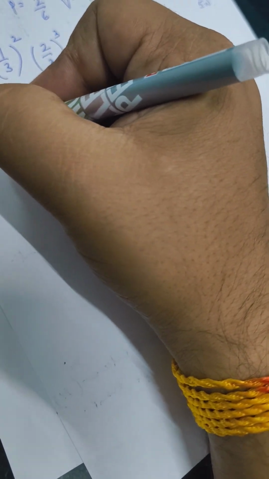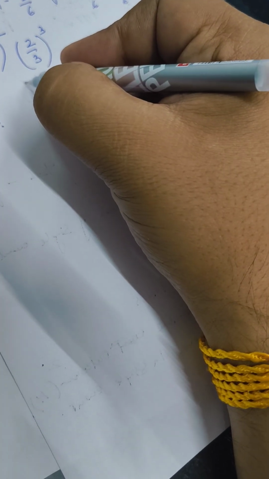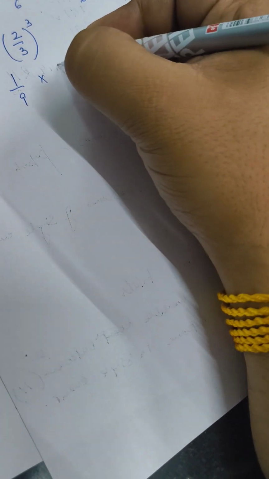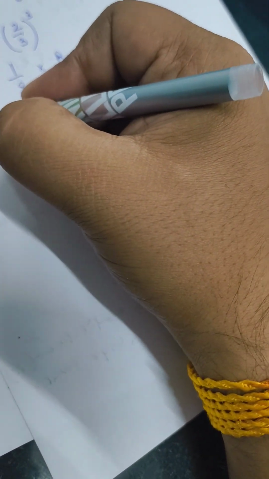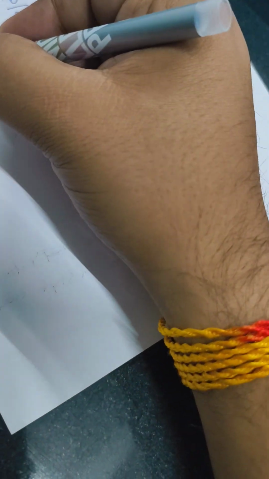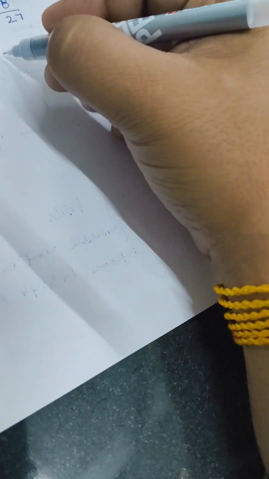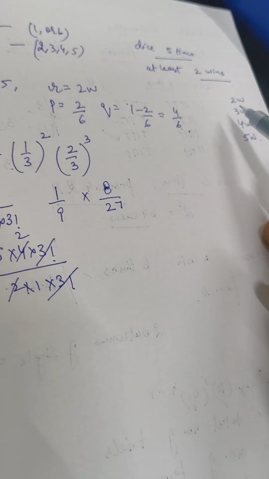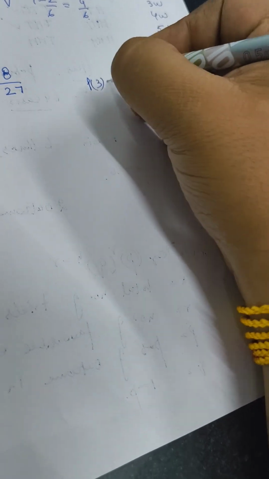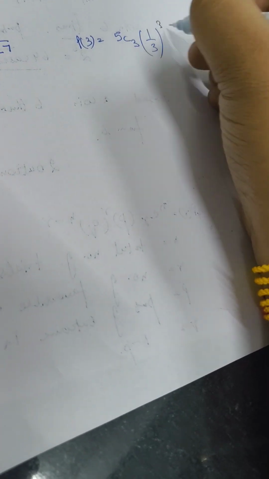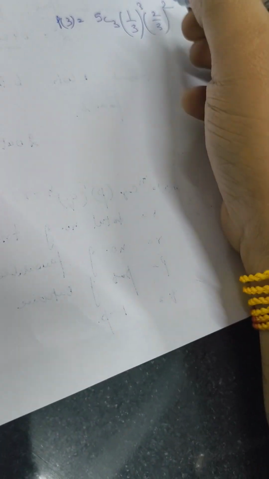If we solve this, 5C2 is 5 factorial divided by 2 factorial into 3 factorial, times 1 by 9 into 8 by 27. So that will be 5 into 4 into 3 factorial divided by 2 factorial, 2 into 1 into 3 factorial. So this cancels to 2, and whatever the answer is, that will be your probability of 2 wins. Then in the same way we can calculate for 3. So 3 wins is your 5C3, 1 by 3 raised to the power 3, 2 by 3 raised to the power 2. So we can solve this now.